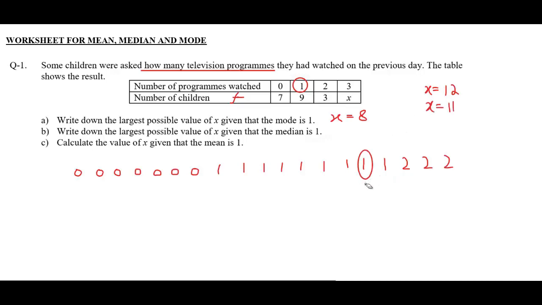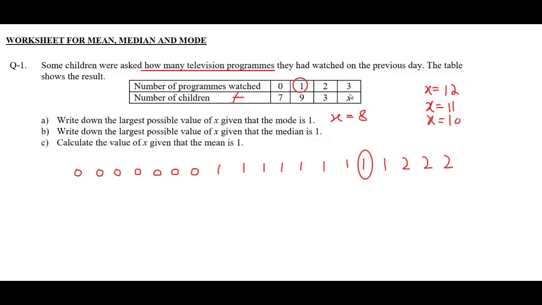What if this one is the median? In this case, we have 1, 2, 3, 4, 5, 6, 7, 8, 9, 10, 11, 12, 13 and 14 values on the left hand side. 1, 2, 3, 4 values on the right hand side. Therefore, we need 10 more and those 10 values will be 3. 10 threes.